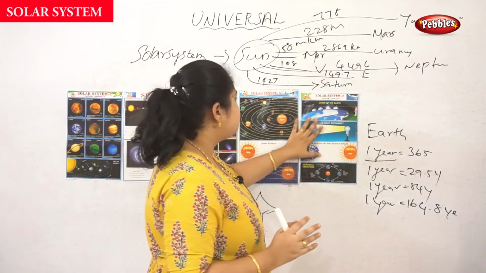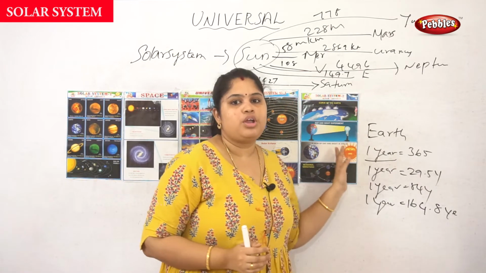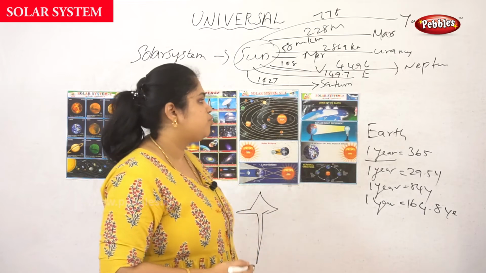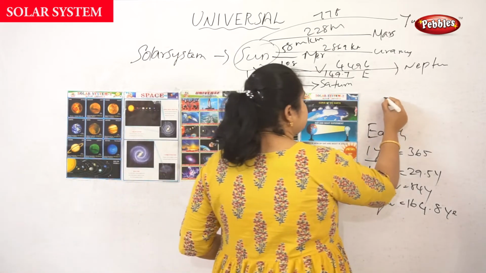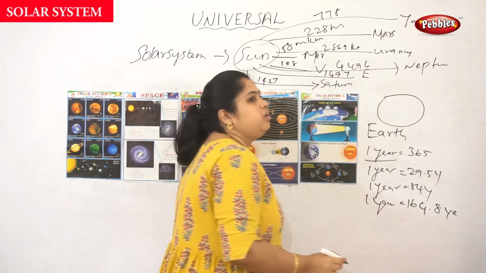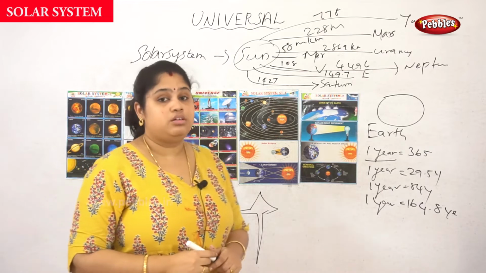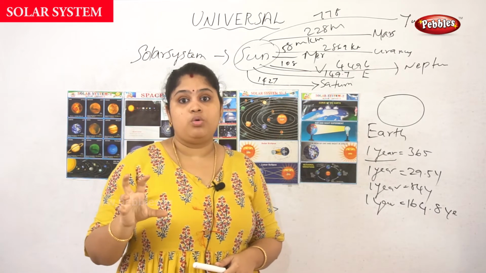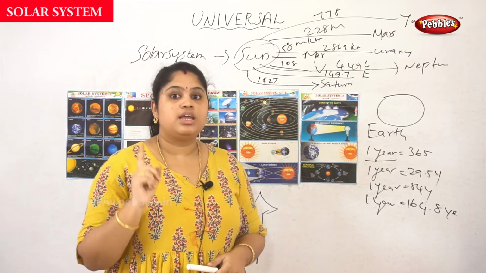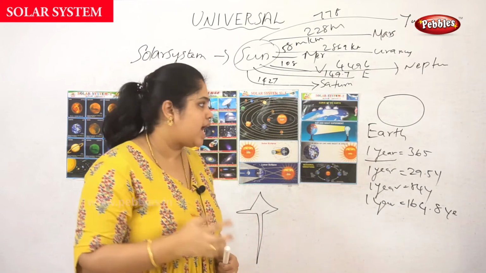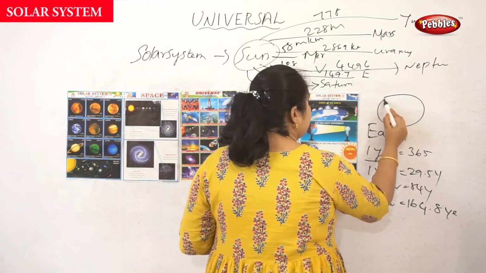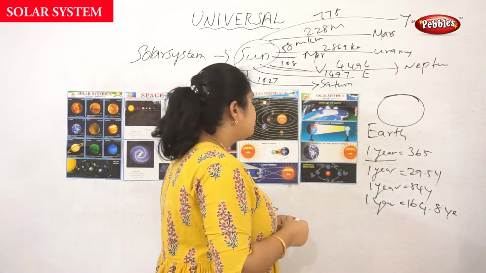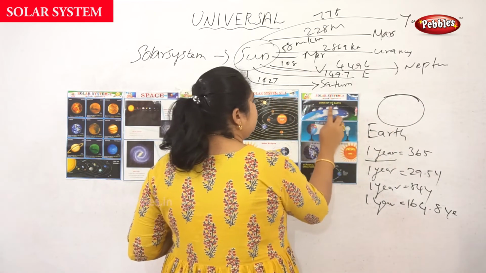And next comes some important points about the solar system. So it is the curve of the earth. Okay, we all know the earth is a spherical shape. It's not a circle. When it comes as a circle, we would say it's a full perfect round. So it's not round, it's spherical, like an orange. It will have some flat surface. It will have a curve, but it has a flat surface.